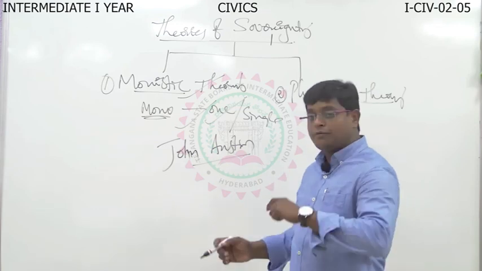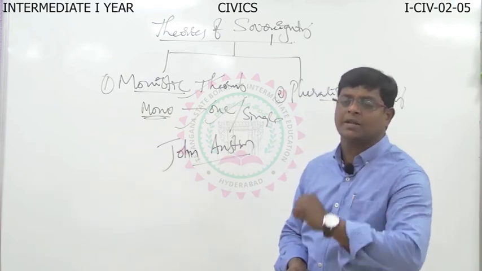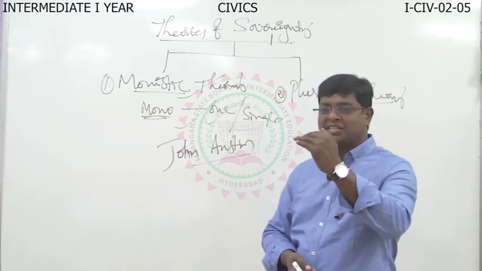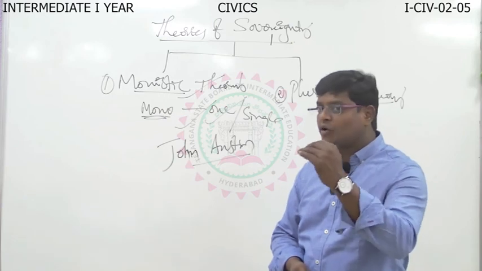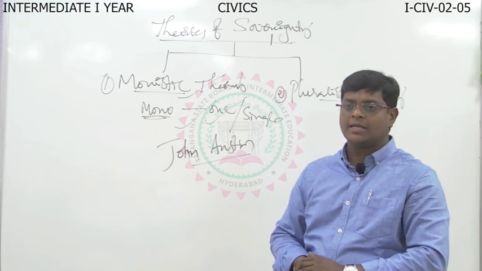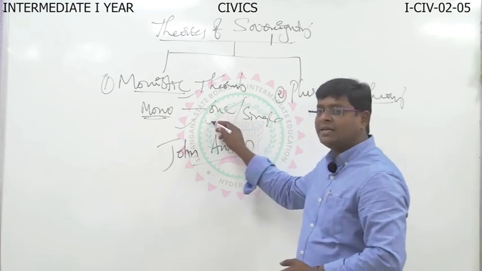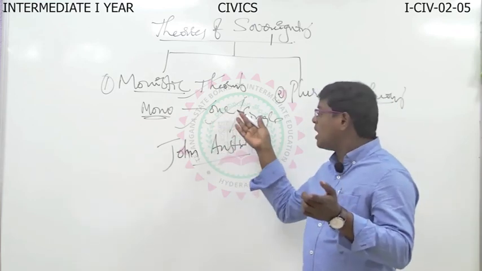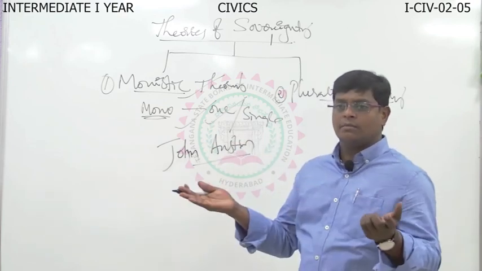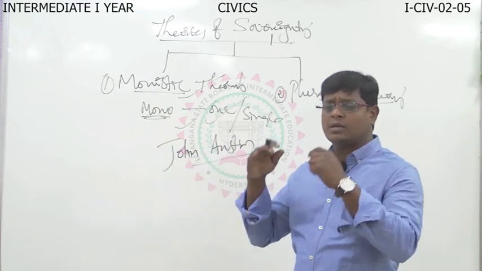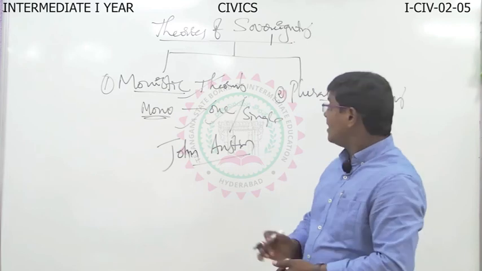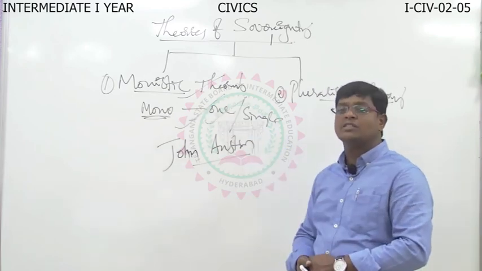If the power is vested with one person, then automatically the person becomes a dictator. The person cannot listen to the will and wish of the remaining people. What the person said, that is final. The command of the sovereign is the law. Nobody can break the law. That is the nature of the monistic theory.